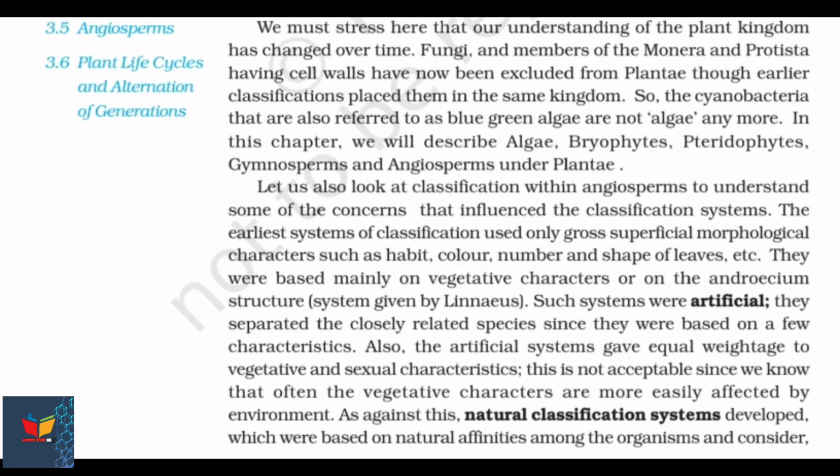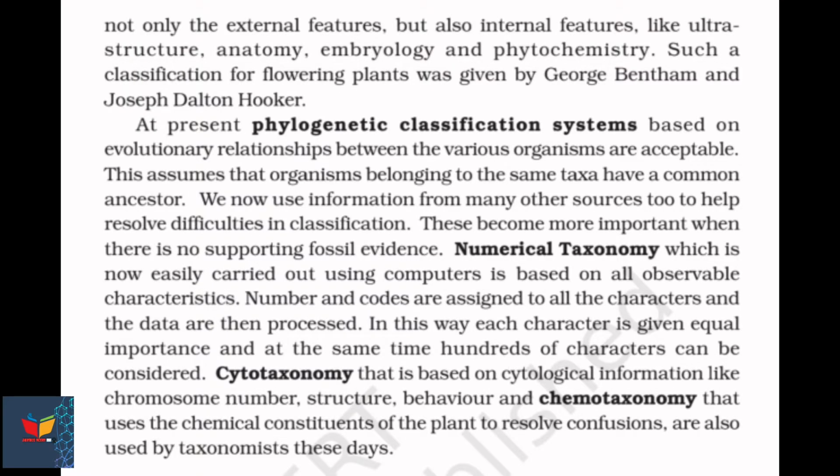As against this, natural classification systems developed which were based on natural affinities among the organisms and considered not only the external features but also internal features like, first, ultrastructure, second, anatomy, third, embryology, and fourth and last, phytochemistry.